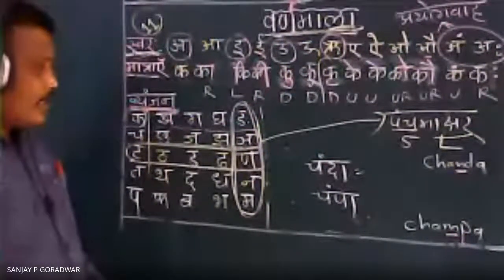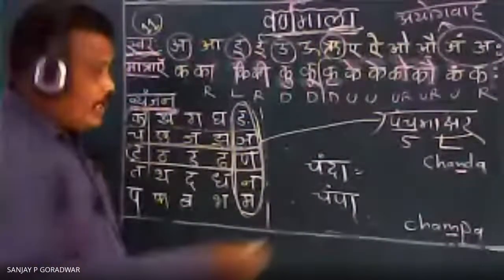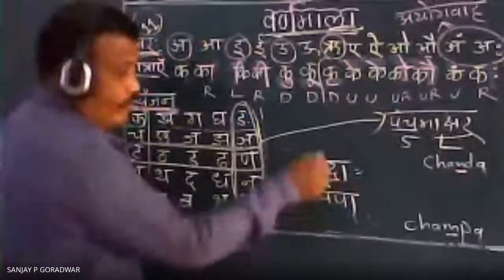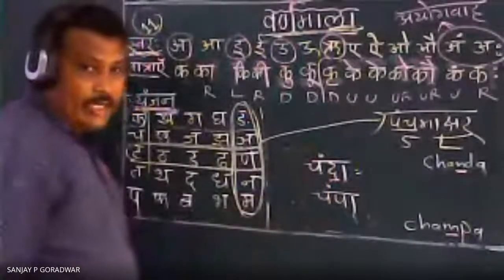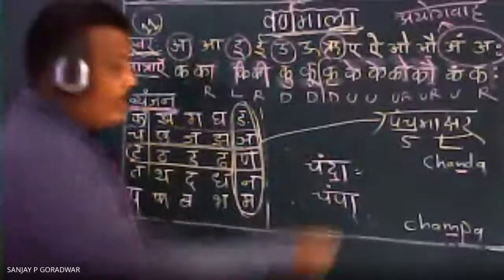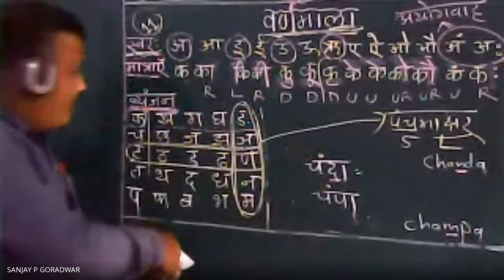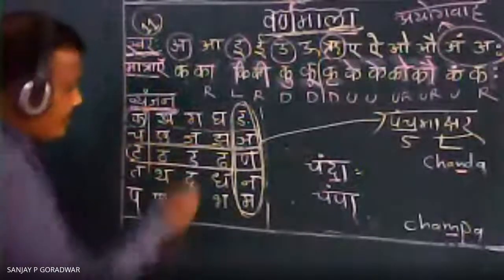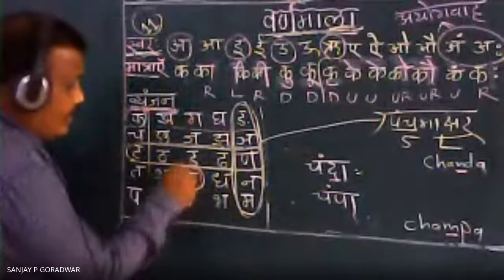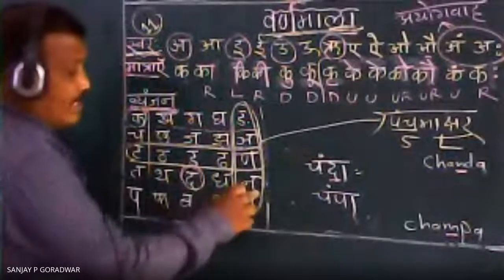So what is the difference of Panchamakshar? I will tell you. When you are finding out, see, wherever this dot is on a letter, you can leave it there. In which line is the next letter? Now you can see here it is in this line, correct? So which is the last letter, the Panchamakshar?